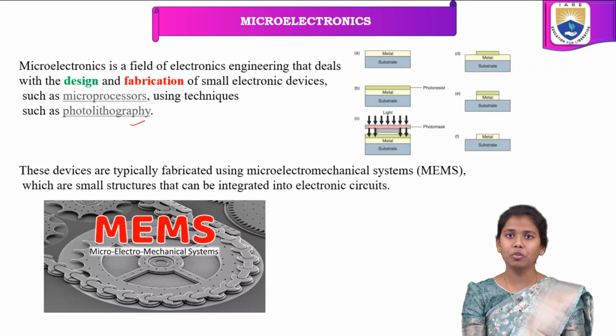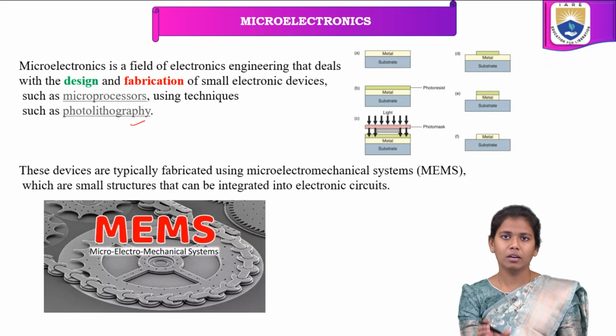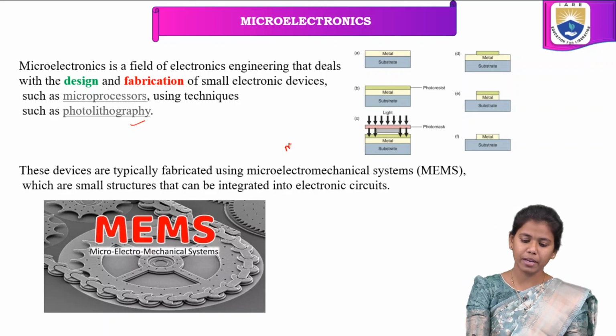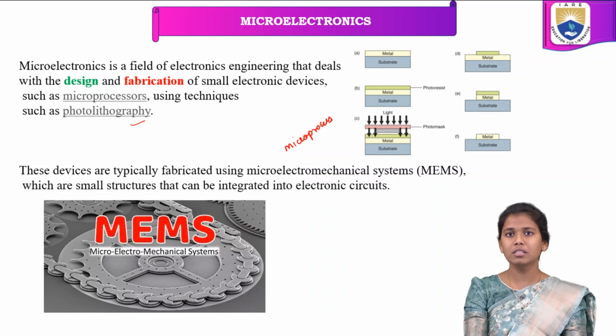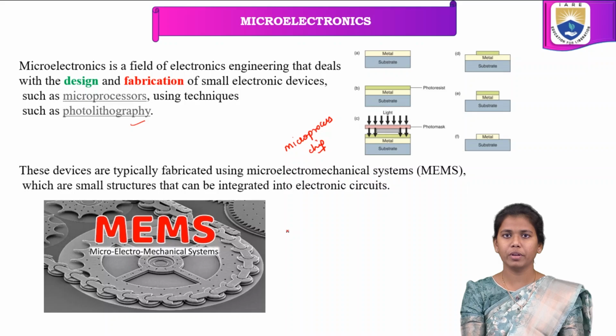That means when you are designing devices, for example microprocessors or some chip, it should undergo a process, which we can consider the fabrication process.